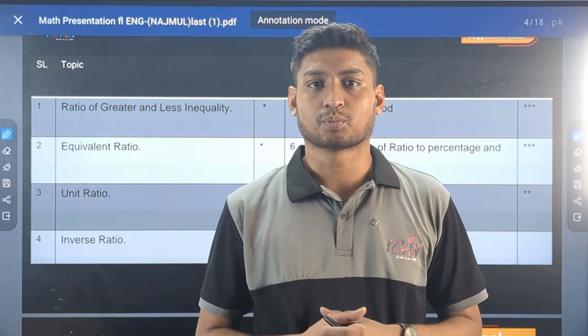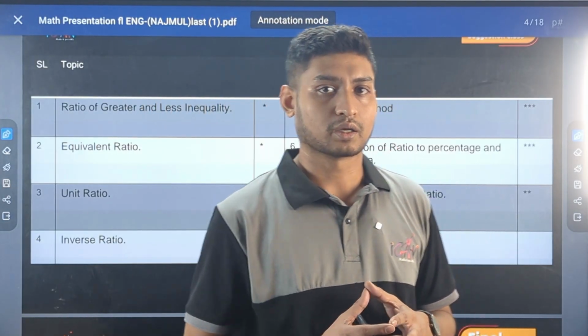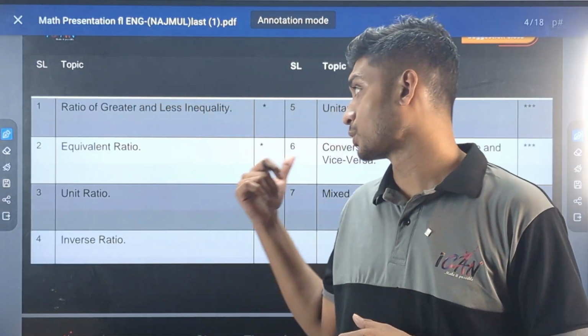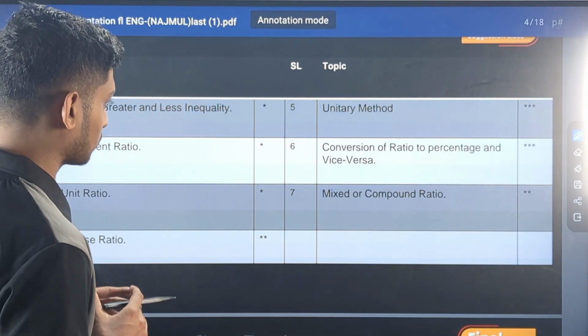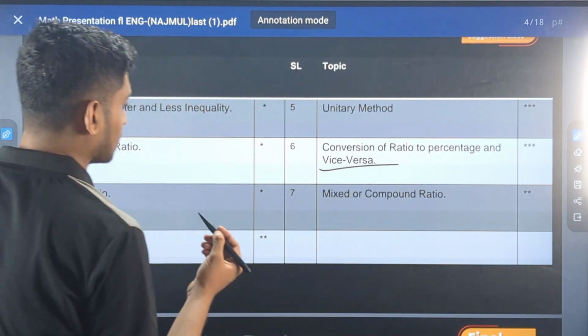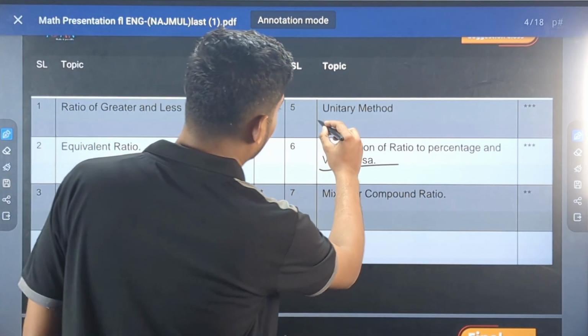Chapter 2 is a very crucial part for the arithmetic section of the Cadet College admission test. And if you see the previous year questions, you will see lots of questions from this chapter. So let's see what are the important topics in chapter 2. The first and foremost one is conversion of ratio to percentage and vice versa. And then we have got unitary method.